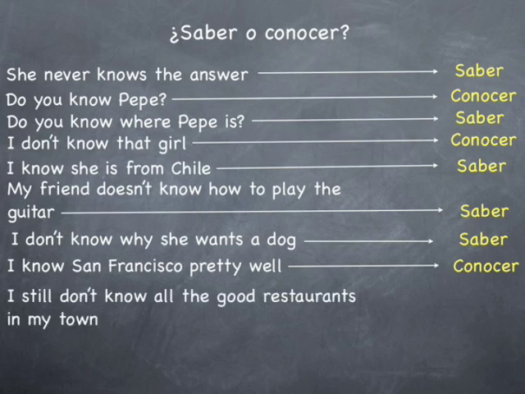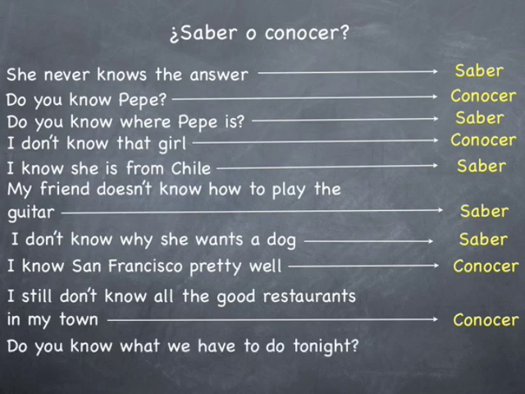I still don't know all the good restaurants in my town. I don't know the restaurants, the places, the locations. That's going to be conocer. No conozco todos los restaurantes de mi ciudad. Do you know what we have to do tonight? That's going to be saber. ¿Sabes lo que tenemos que hacer esta noche?